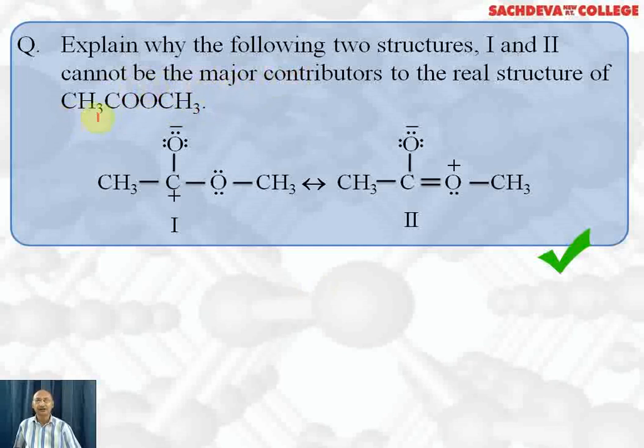Next we are taking: explain why the following two structures 1 and 2 cannot be major contributors to the real structure of methyl acetate or methyl ethanoate. We write this structure like this where carbon is positively charged, oxygen is negatively charged, and here we show carbon double bond oxygen, which has a positive charge, and this oxygen has a negative charge.